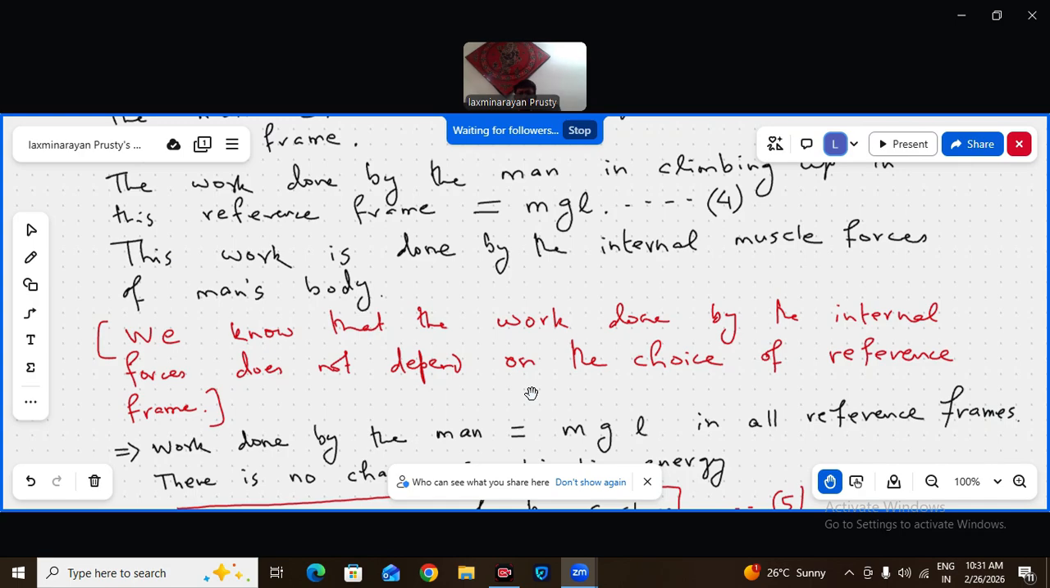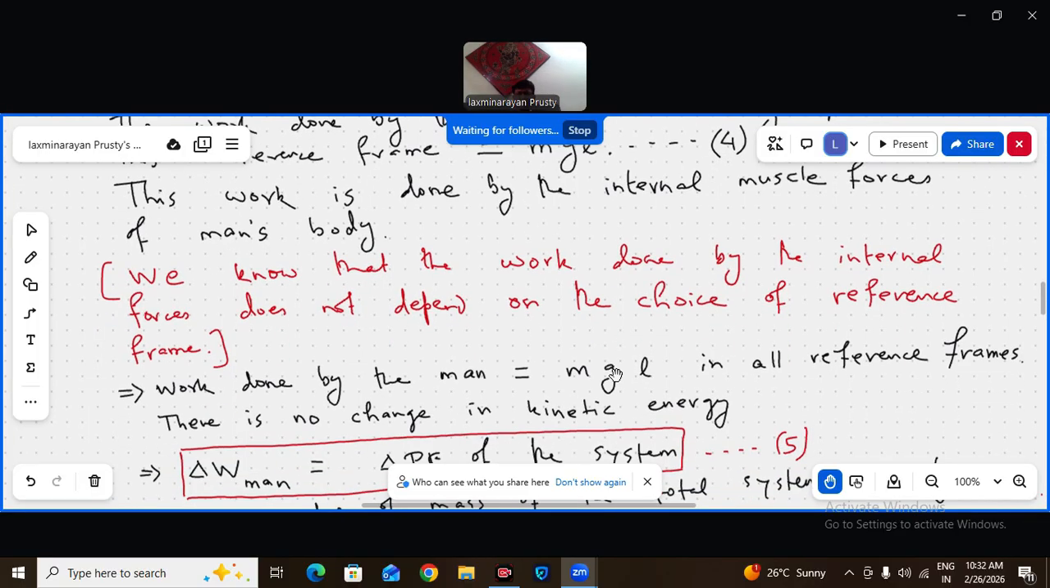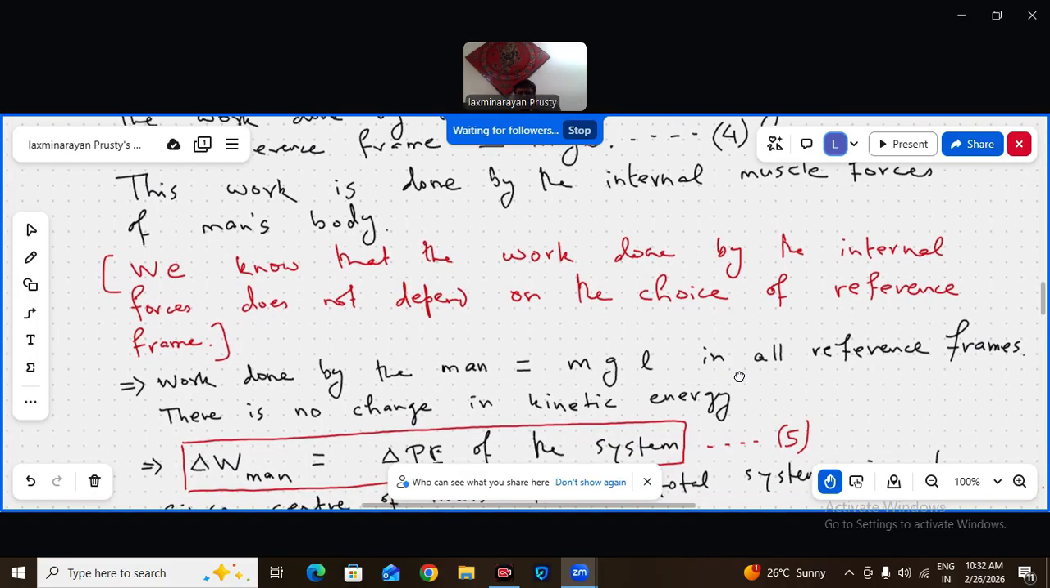It is the same only because it is the work done by the internal forces of a system of particles. My body is a system of particles. The internal force work, the muscle force work, will not depend upon which reference frame I am choosing. So the work done by the man is mgL in the reference frame of the ladder, and it is the same in all other reference frames, including the ground.